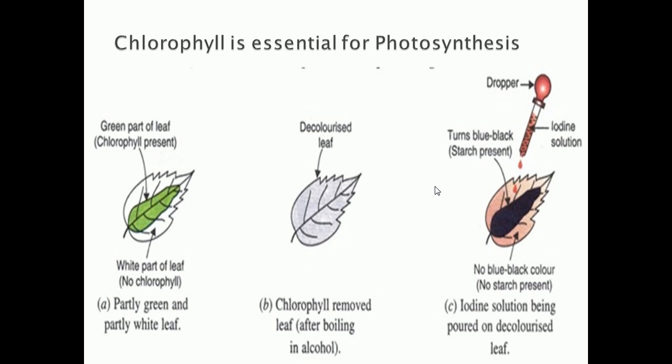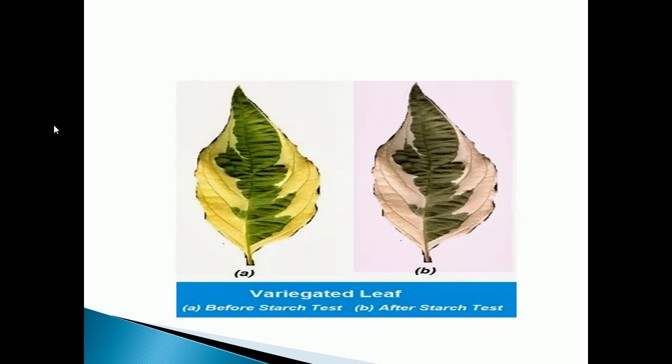What material do we need for this activity, children? We need a potted croton plant. You have seen the leaves of the croton plant; as in this first picture, they are a little yellowish and green in color.